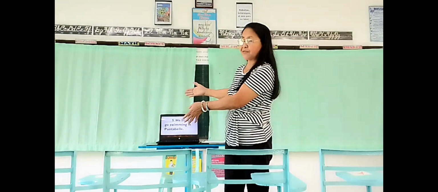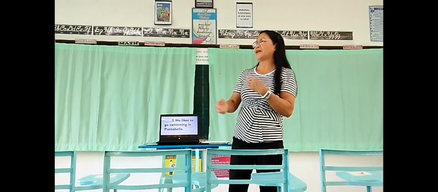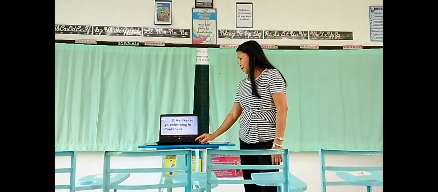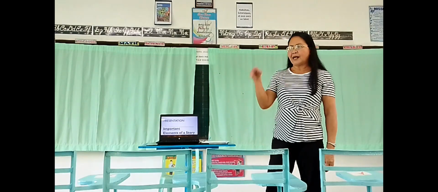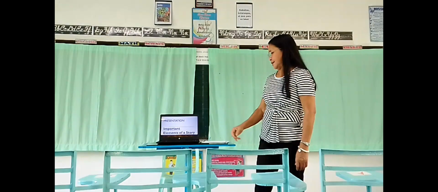We can even have these 5 sentences become one narrative by itself. If we compile them and add some words, we can form a narrative. Now, there are important elements of the narrative which were already present in those sentences. As I have said, we have the character and the setting.